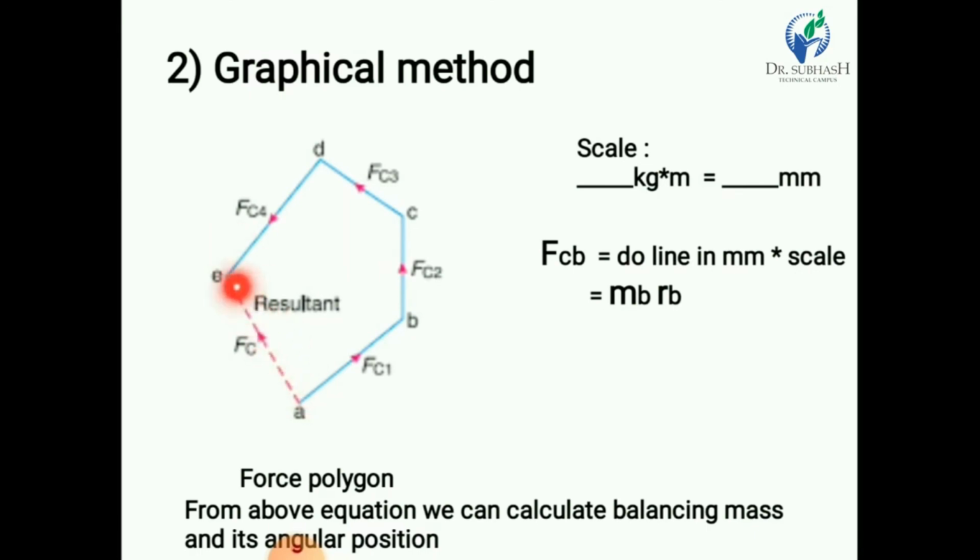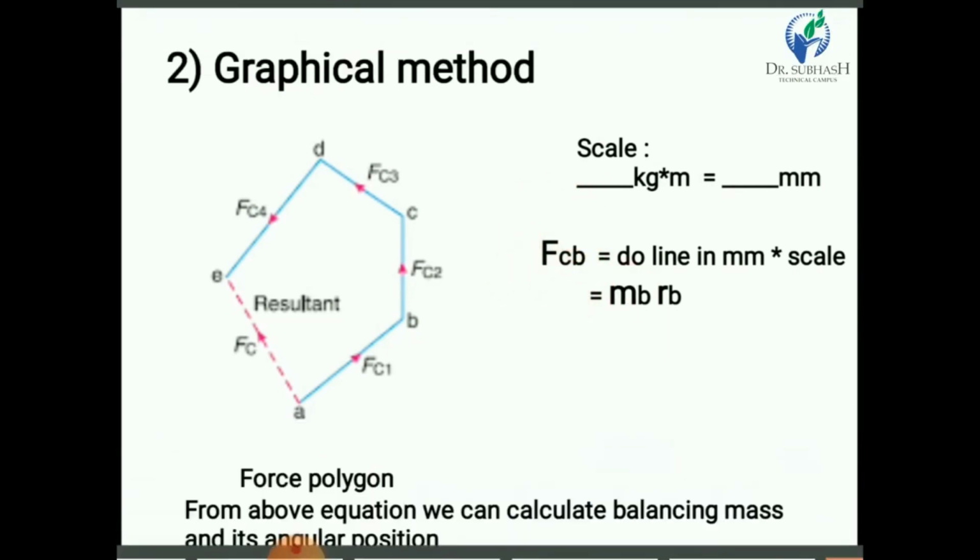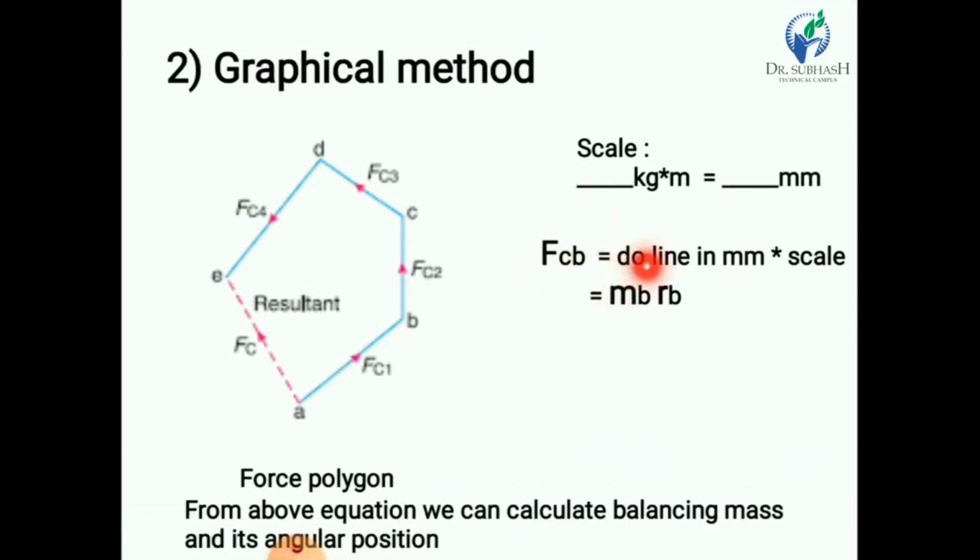Here we obtain FCB, that means the balancing centrifugal force. We have to measure not DO but EO. So measure the EO line in mm and multiply with the scale. We obtain some value, equal to MB RB.